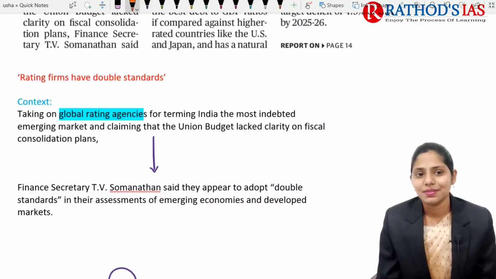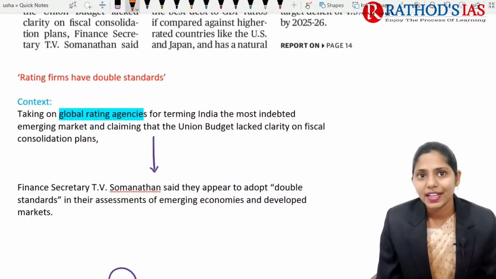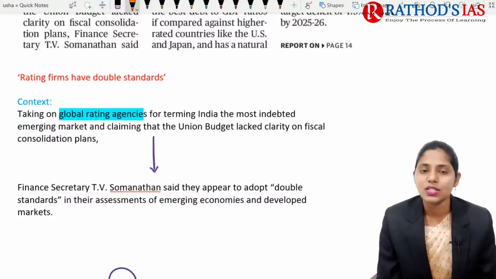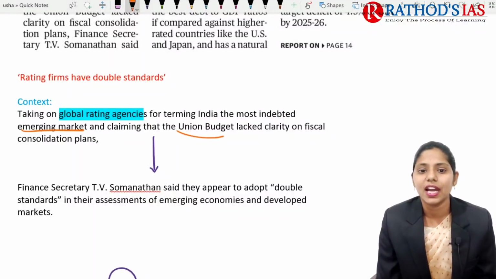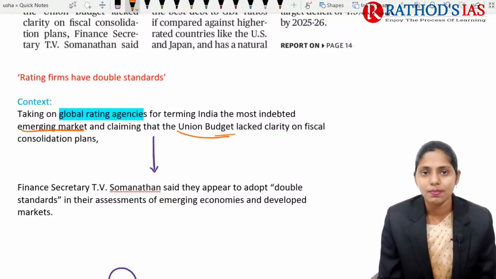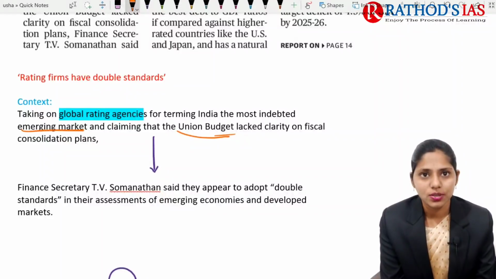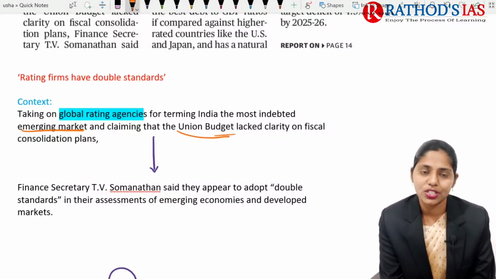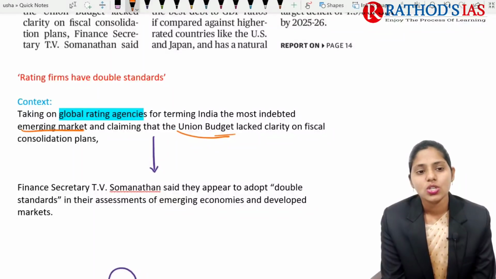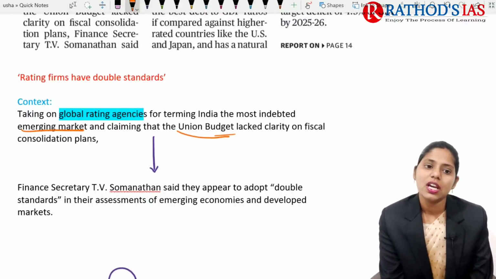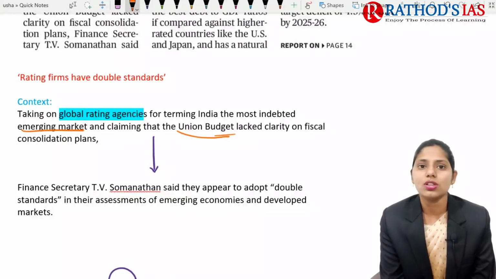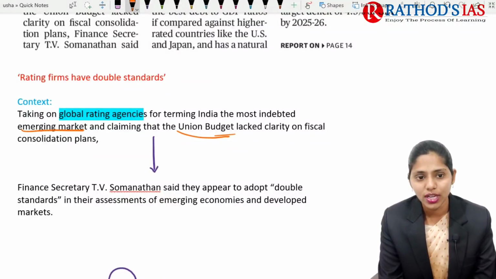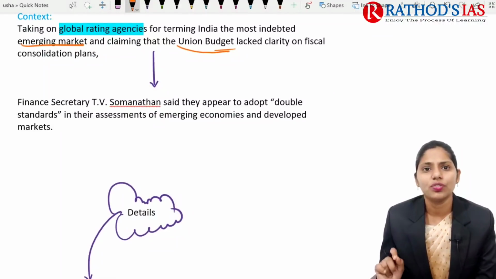If you see the context, it mainly says that India is taking on global rating agencies for terming India the most indebted emerging market, and claiming that the Union Budget lacked clarity on fiscal consolidation plans. Recently our finance minister introduced the budget of 2022 to 2023 in Parliament, and this recent budget has not focused much on fiscal consolidation. Because of this, different rating agencies are now saying that India is the most indebted country, that is, it has more debts. Because of this, the rating of this country will be decreased.